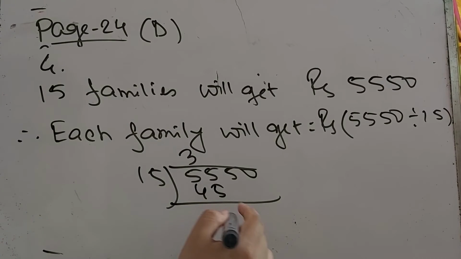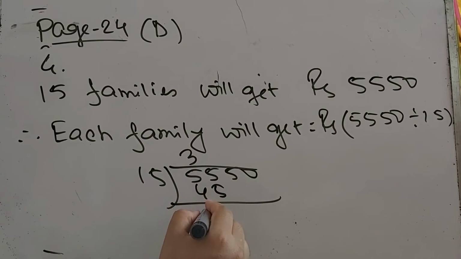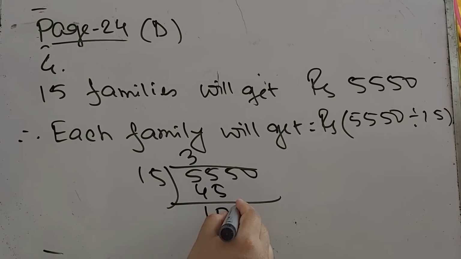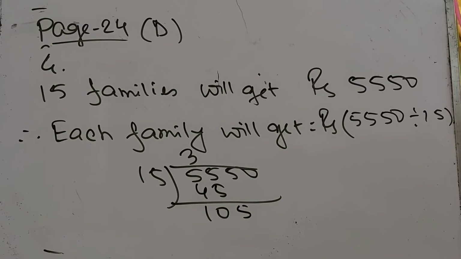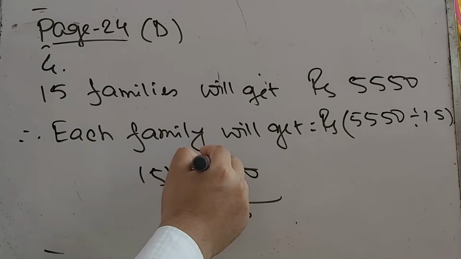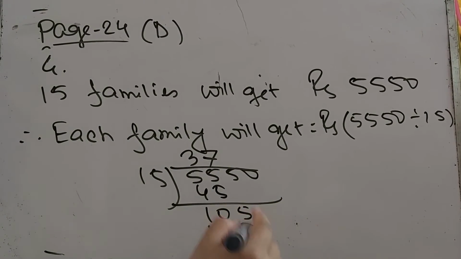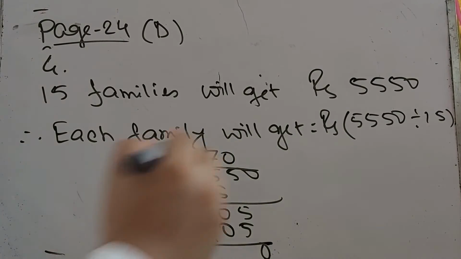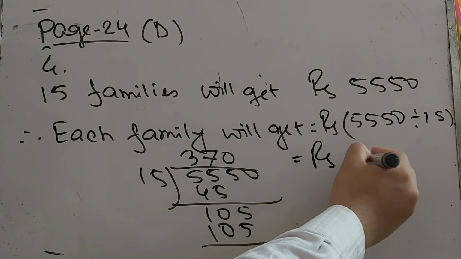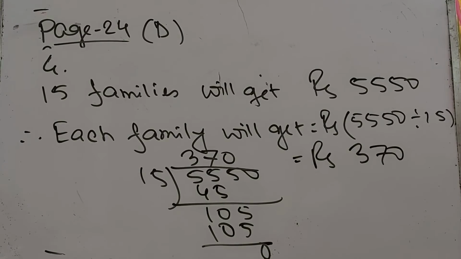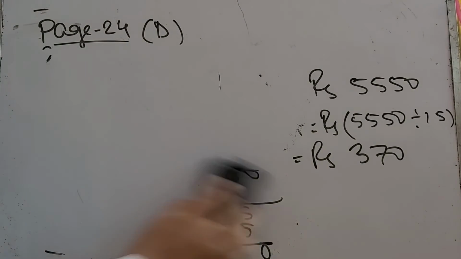Now if we subtract this 45 from 55, we have 10 here. Then we have to put this 5 here, 105. Then 15 times 7, that is 105. Then we have to put this 0 here, so 0 will be there. So I think rupees 370 will be our answer. So each family will get rupees 370.